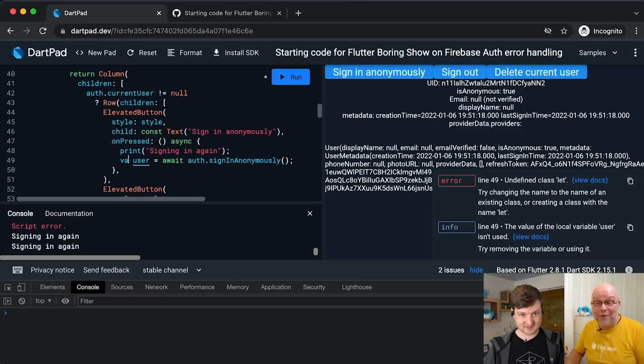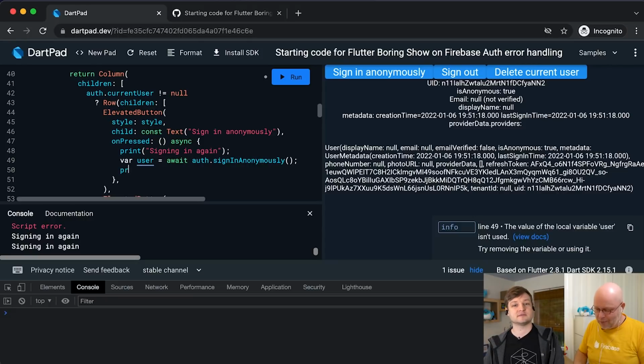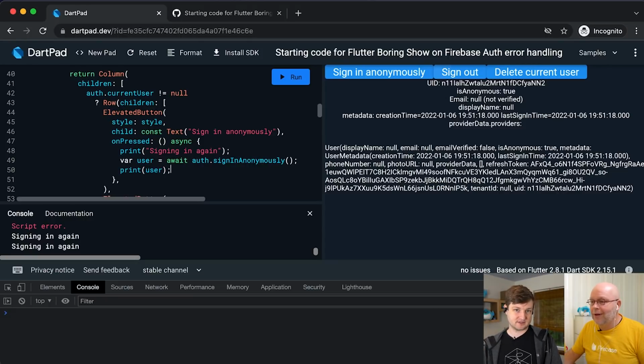Let is not a thing. Sorry, I've been doing too much JavaScript. Okay, and I'm not using user, which makes total sense because I actually want to print user here. That's all. Wow. Did you see that? I have a block.